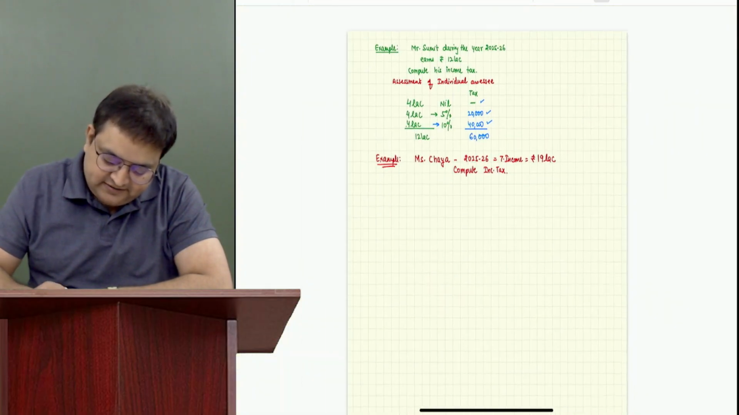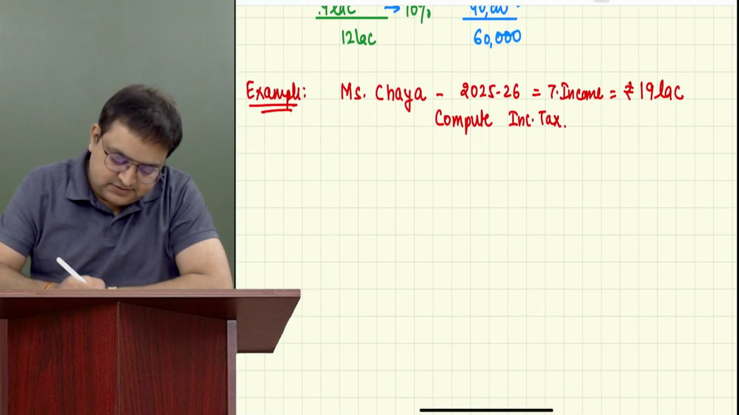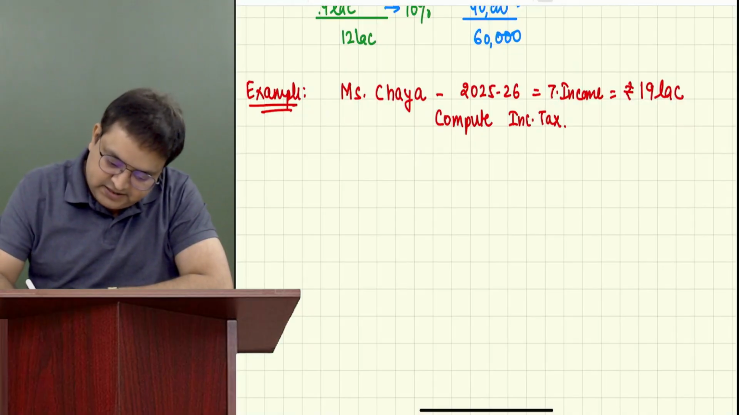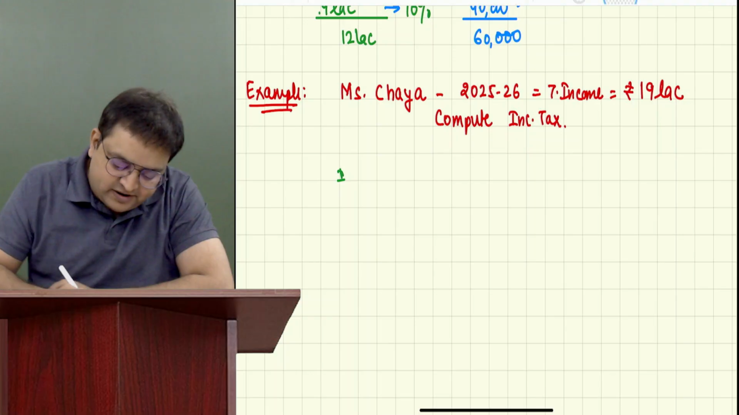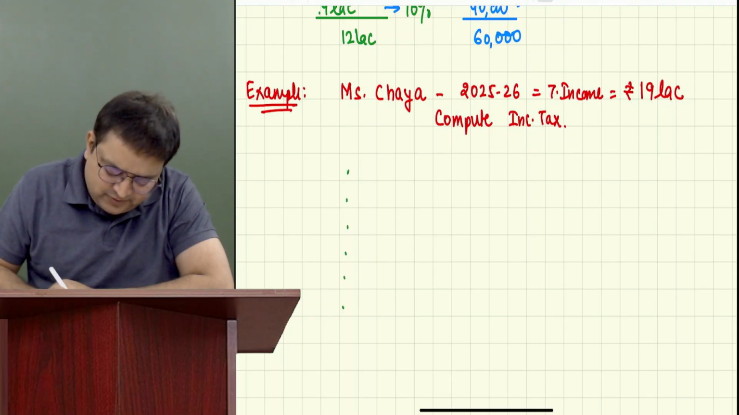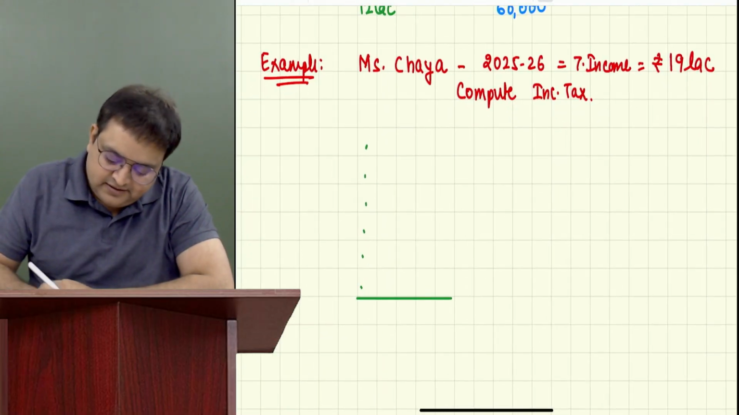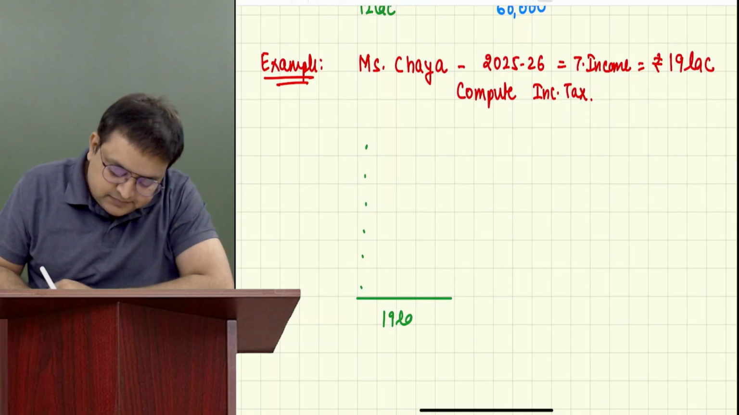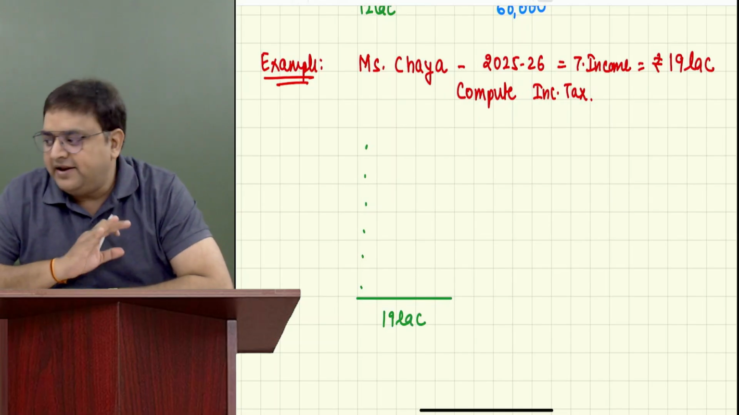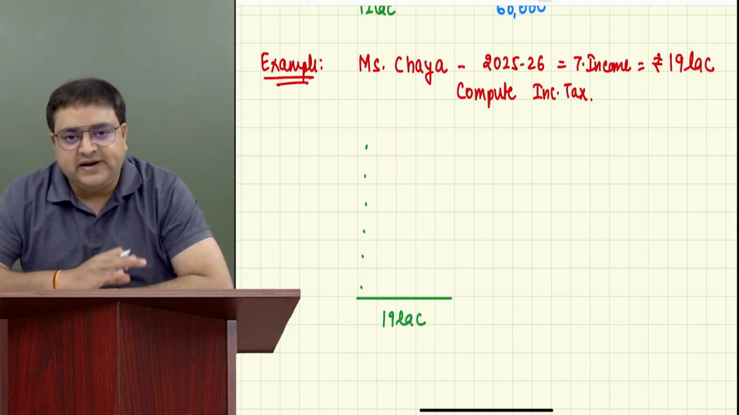So how many lines should I skip? 5 lines. First, second, third, fourth, fifth, sixth. Okay, doesn't matter. You can leave some 5-6 lines and just write the total income, 19 lakh, over here. Everybody write with me. Just write 19 lakh over here.